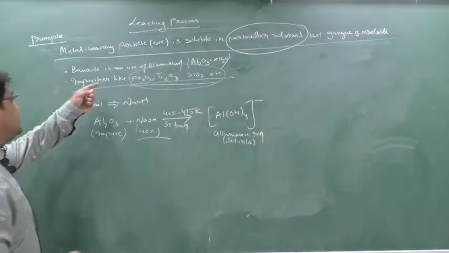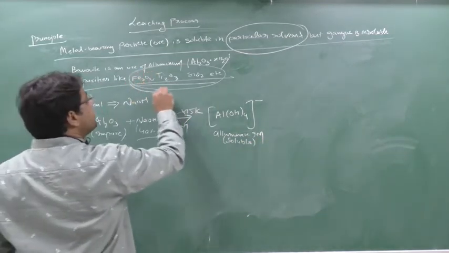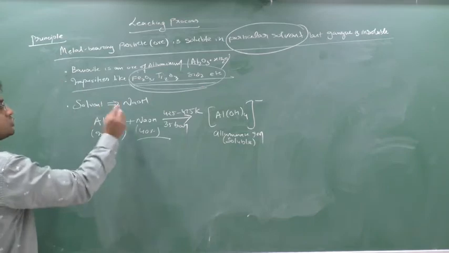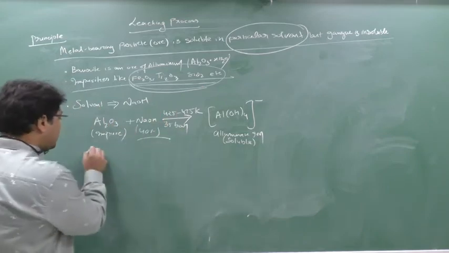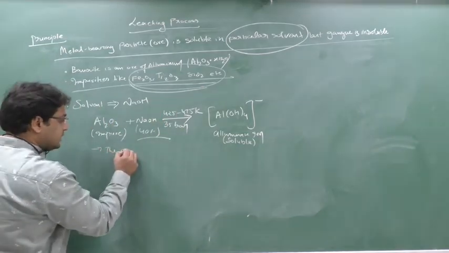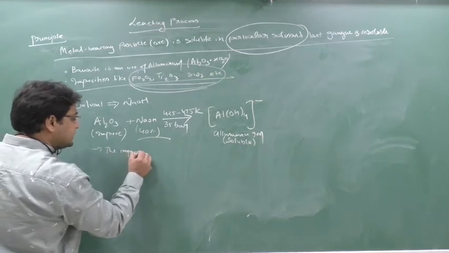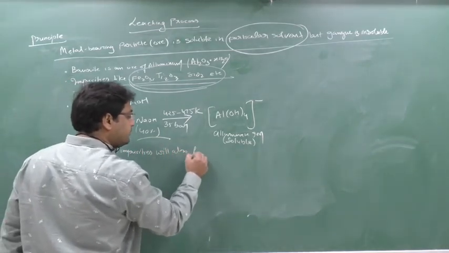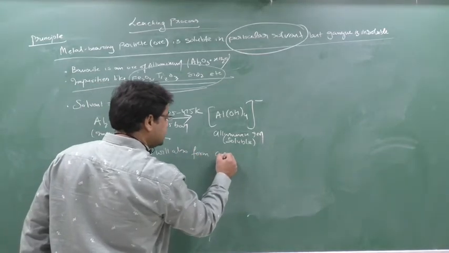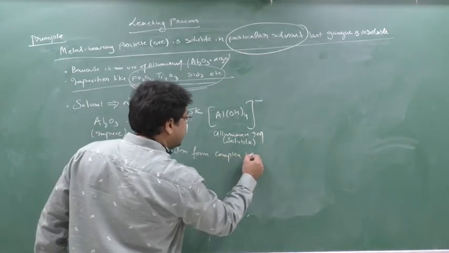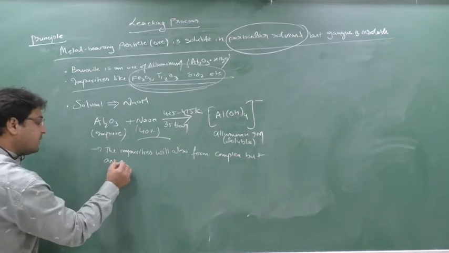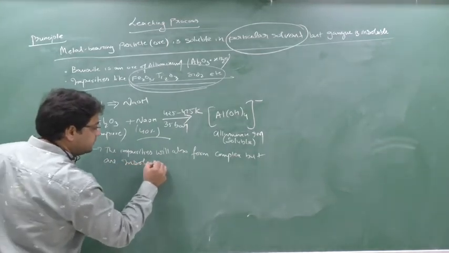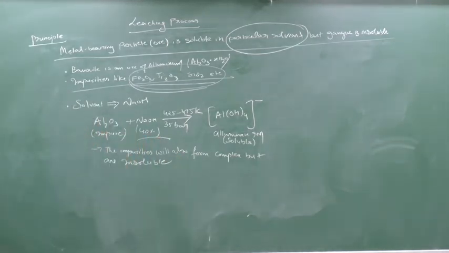But beta, these impurities are also present, no? So these impurities also will form the aluminate. The impurities will also form complex, but are insoluble. Are you understanding or not?